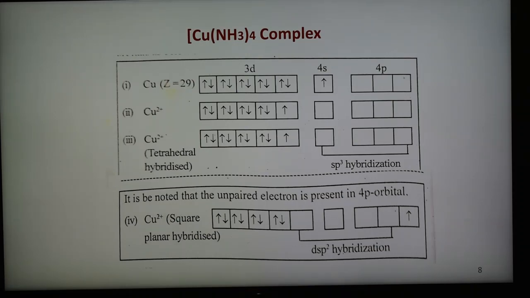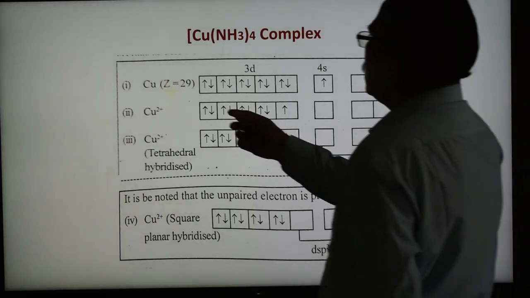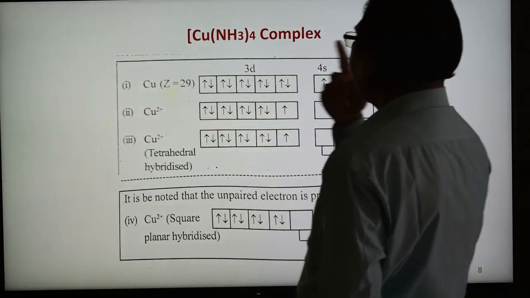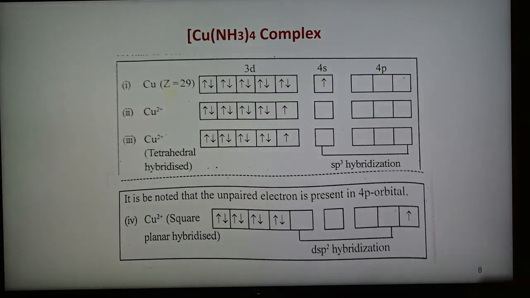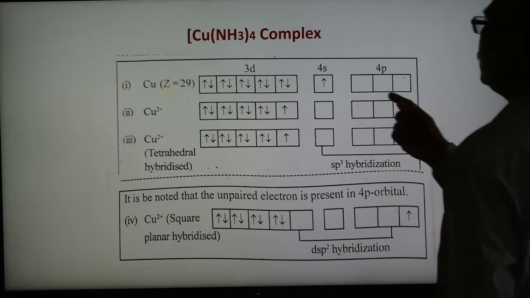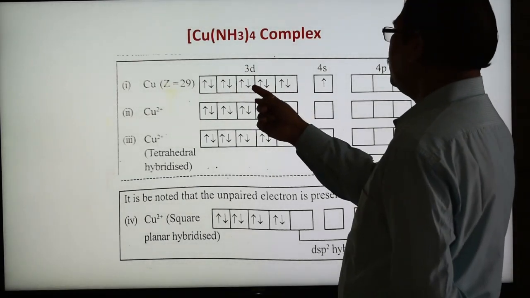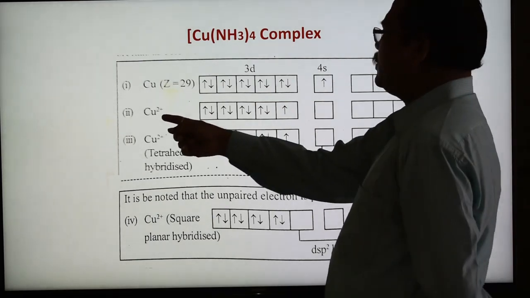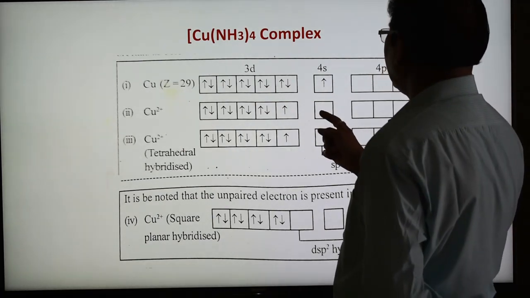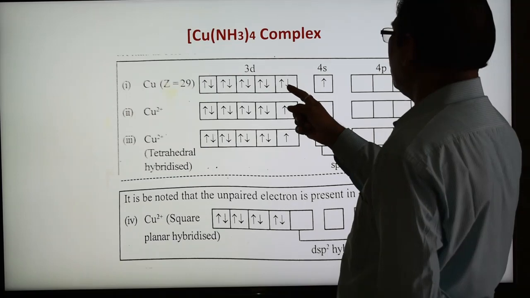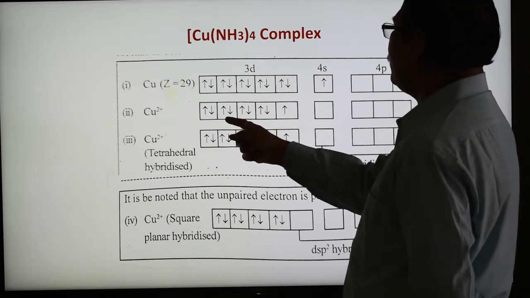Now another complex is the copper complex. As we know, copper has atomic number 29 and the configuration argon 3d10 4s1. So this is copper in the ground state, 3d10 4s1. Cu2+ has the configuration where 1 electron from 4s and 1 electron from 3d are lost, giving d9.